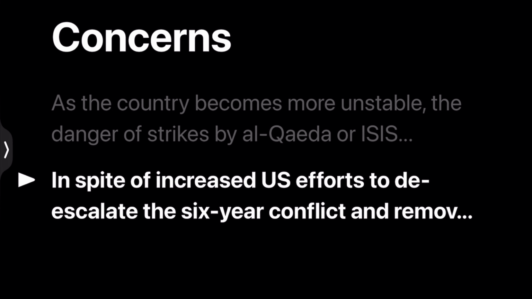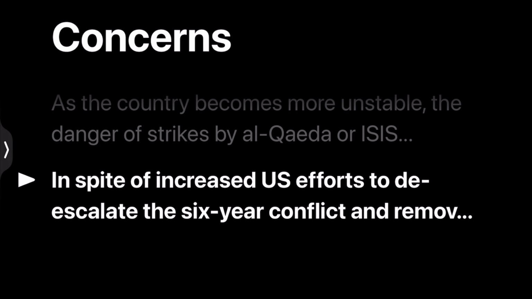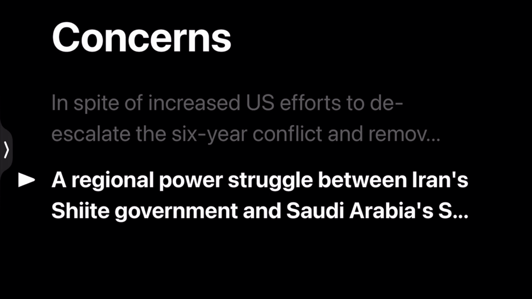In spite of increased US efforts to de-escalate the 6-year conflict and remove the Houthis from the list of terrorists, cross-border raids by the rebels on the kingdom have continued unabated. A regional power struggle between Iran's Shiite government and Saudi Arabia's Sunni government is also considered a factor in the conflict.